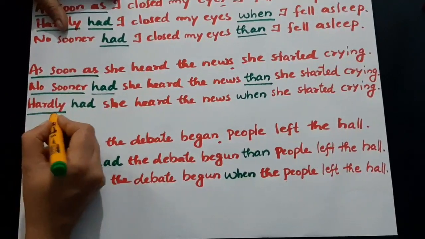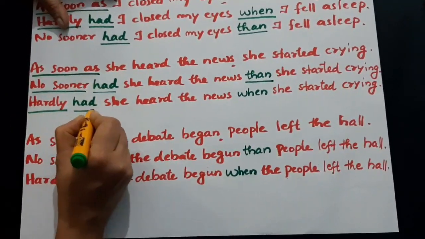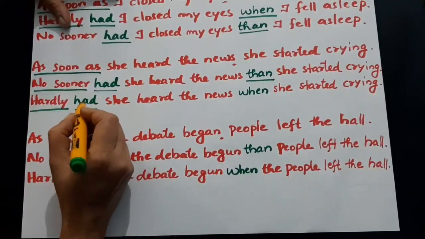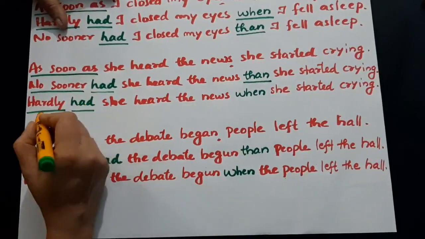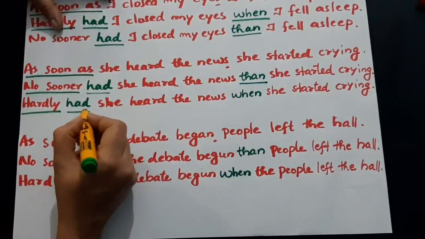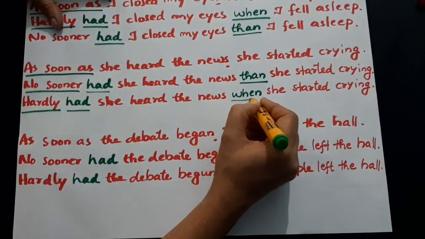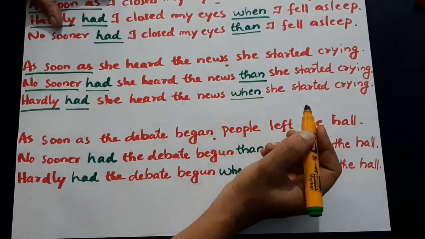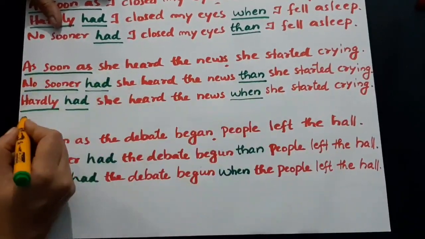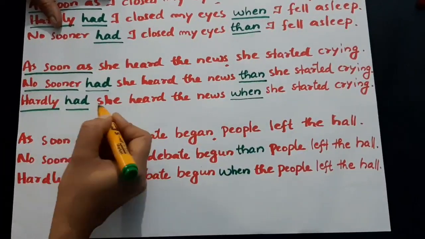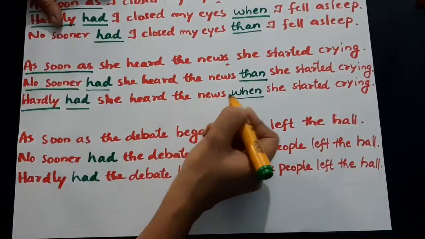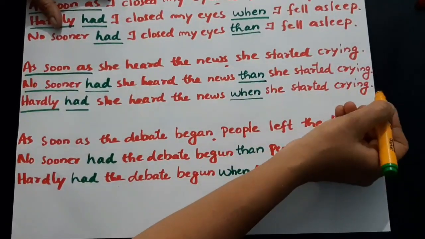Hardly, as I told you, follows the past. We have to use the past perfect here. That's why: hardly had she heard the news. And you know that the signal term for hardly is when. So how will you get the answer? Hardly had she heard the news when she started crying.